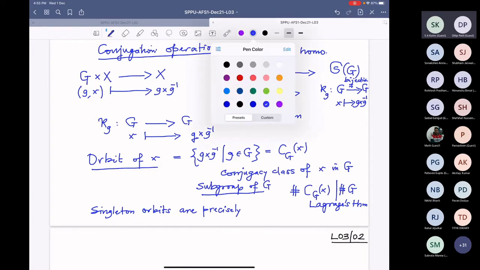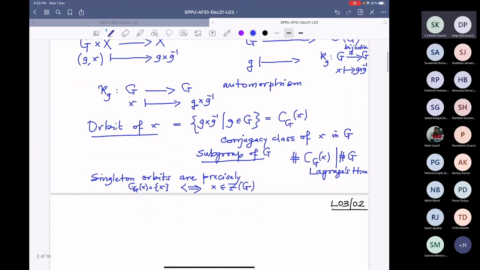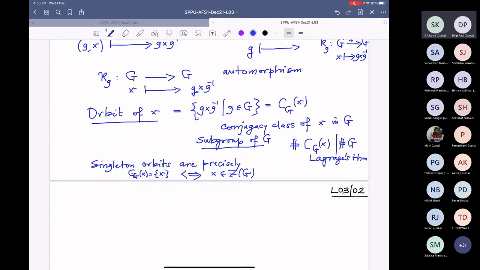So these are precisely singleton orbits, their orbit is only x. That is, this orbit is singleton, that is C_G(x) equal to x, if and only if x belongs to the center of G.